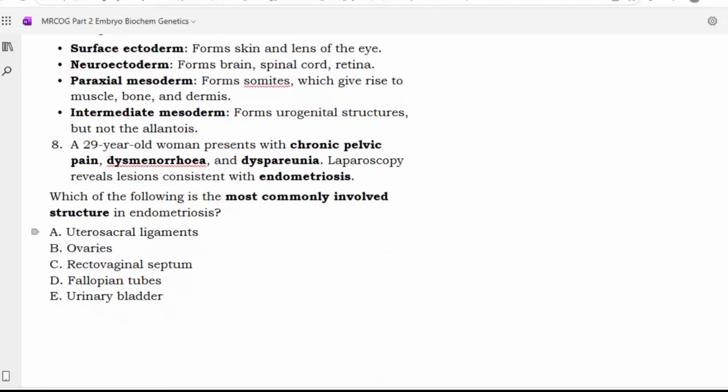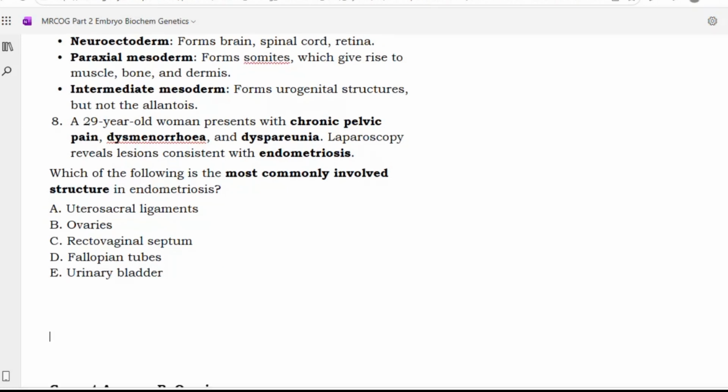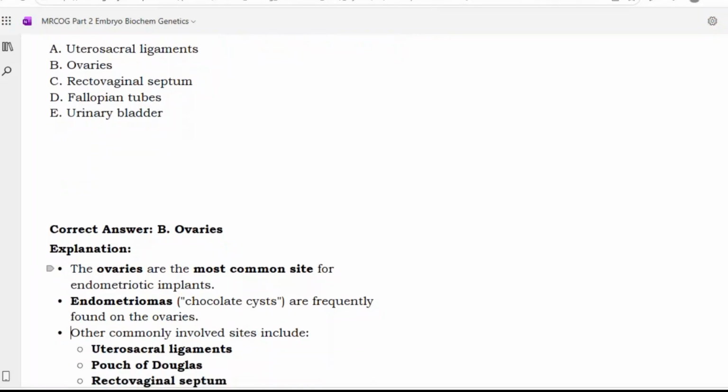Next. A 29-year-old woman presents with chronic pelvic pain, dysmenorrhea, and dyspareunia. Laparoscopy reveals lesions consistent with endometriosis. Which of the following is the most commonly involved structure in endometriosis? Uterosacral ligament, ovaries, rectovaginal septum, fallopian tubes, urinary bladder. So option B, ovaries. Ovaries are the most common.